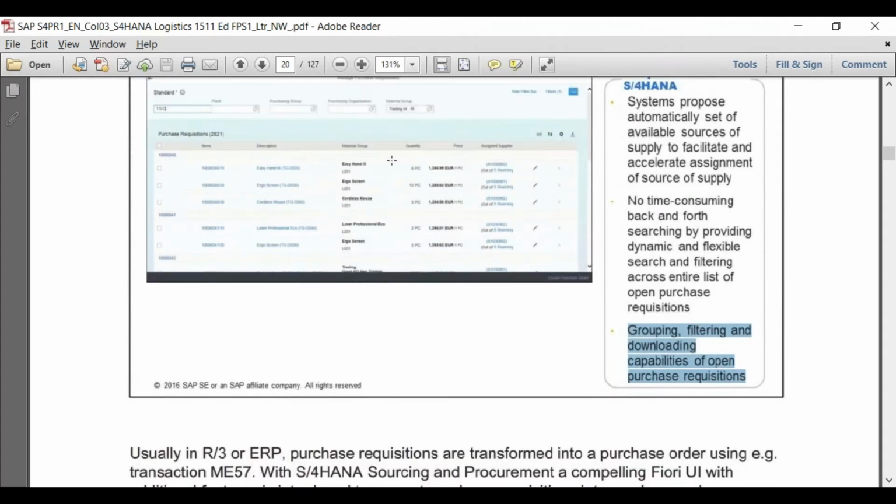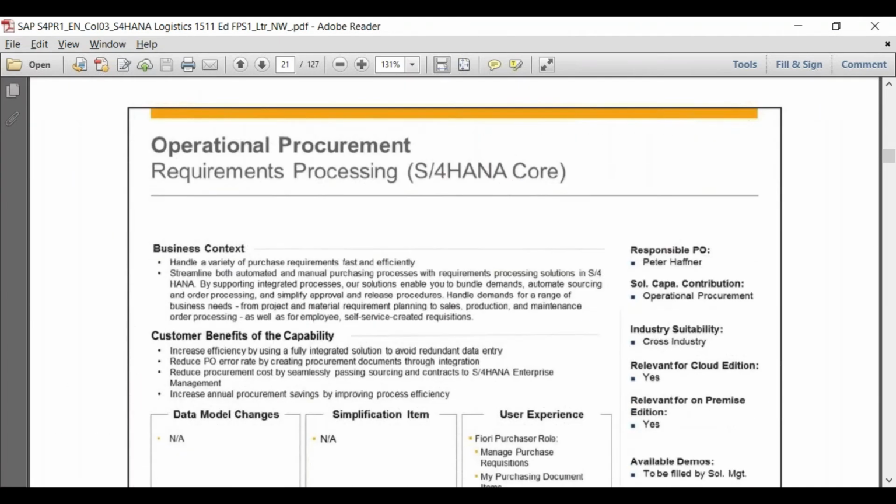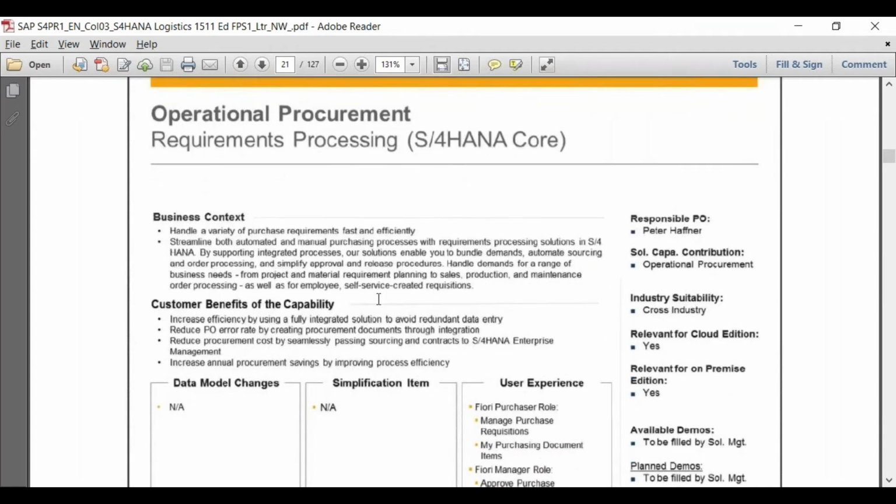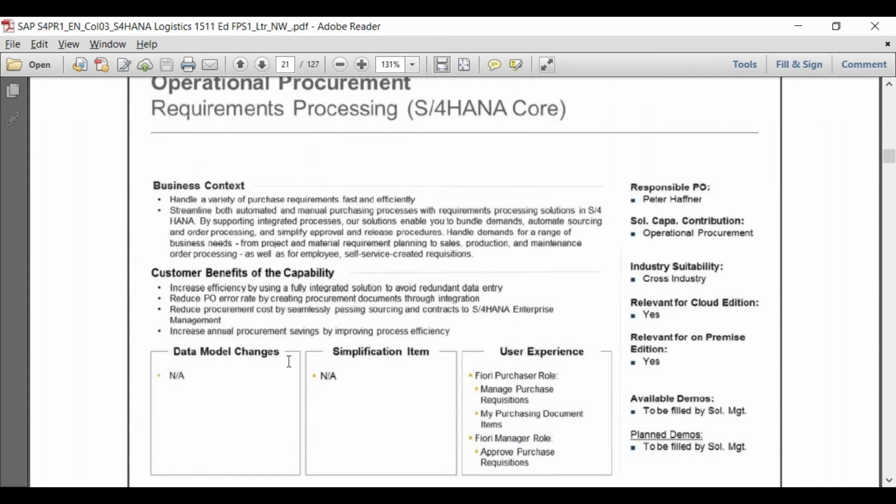Similarly, you will find different scenarios explained. Again within requirement processing, this is a second scenario where there is no change in the data model and no change in the simplification item, but SAP has provided a new Fiori role for manage purchase requisition. We've seen this manage purchase requisition, right? And my purchasing documents item is the second app available for the user. For example, if someone has created a purchase requisition and wants to see the status of the requisition he created, you can see this particular app.